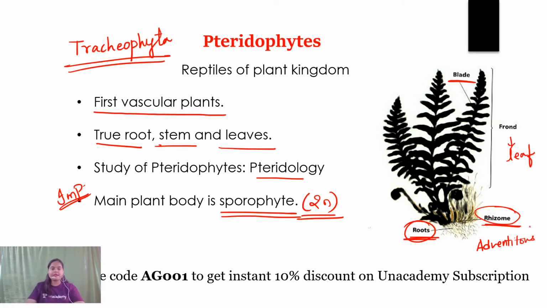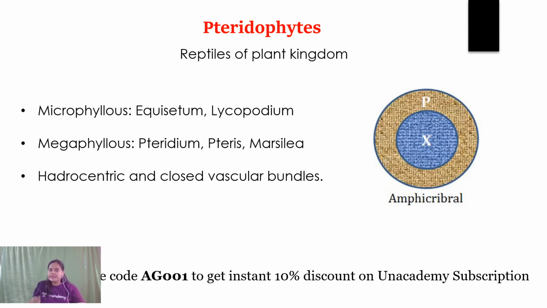Now, moving ahead. As I've already discussed, the vascular system is present here, so we know that xylem and phloem are the two types of vascular tissue present, right? Xylem is involved in water conduction and phloem is involved in food conduction. And we know it is an example of complex permanent tissue. We have already studied this part in anatomy.